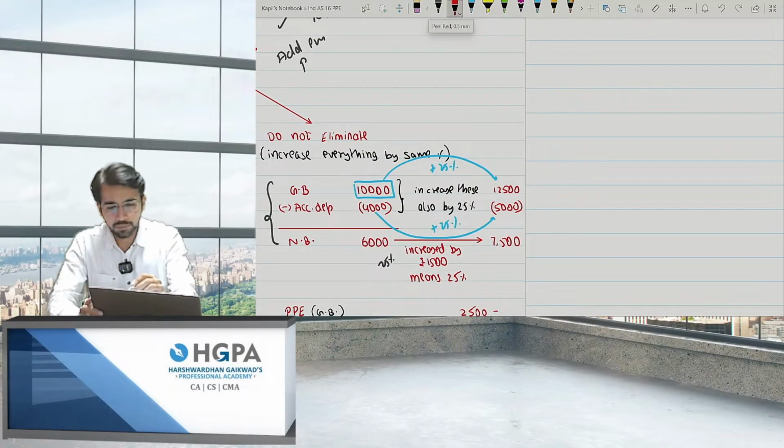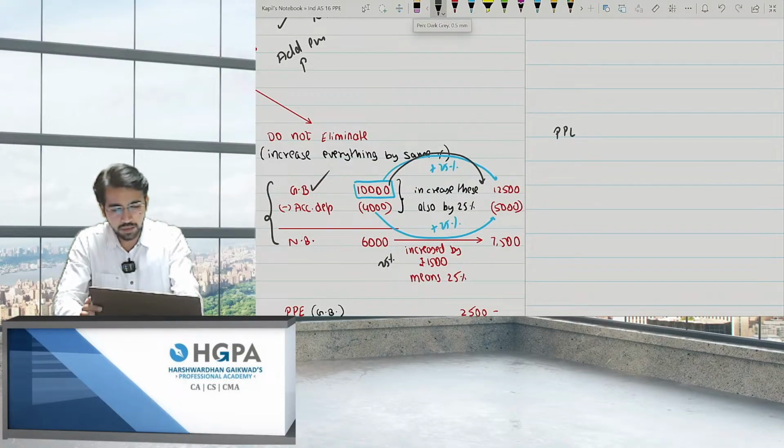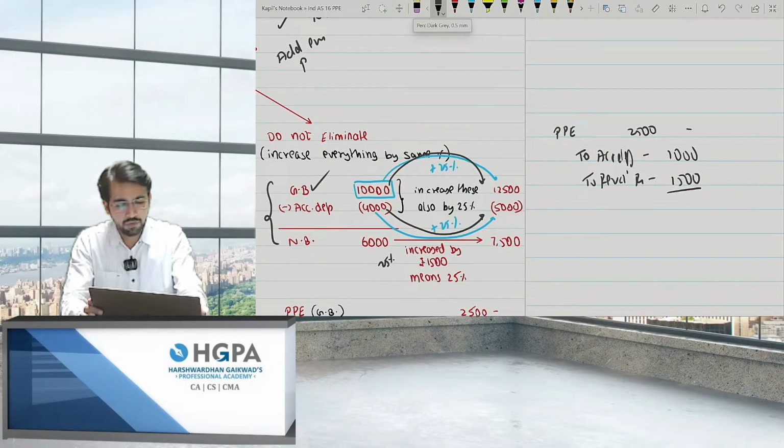I'll give an example with the journal entry. You are increasing the value of the asset by 25%. So by what value are you increasing? It is increasing by 2,500. So PPE should be debited by 2,500. To accumulated depreciation, you should also increase the depreciation by 25%. So 25% comes to 1,000. And to revaluation surplus, it will come to 1,500, which was the desired answer.